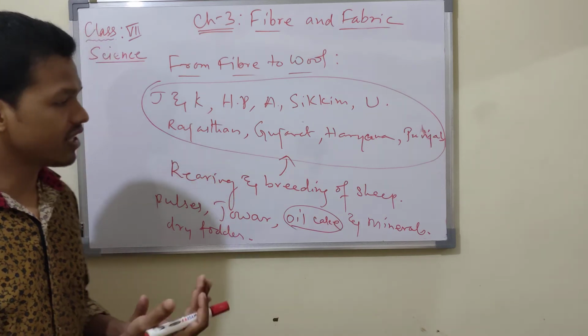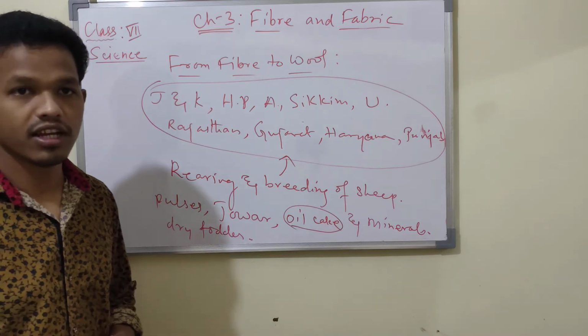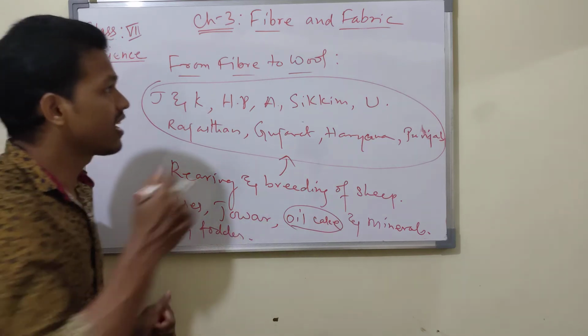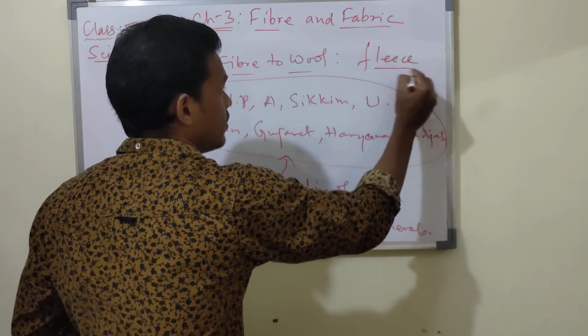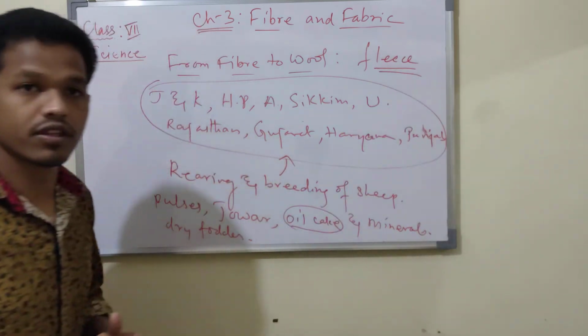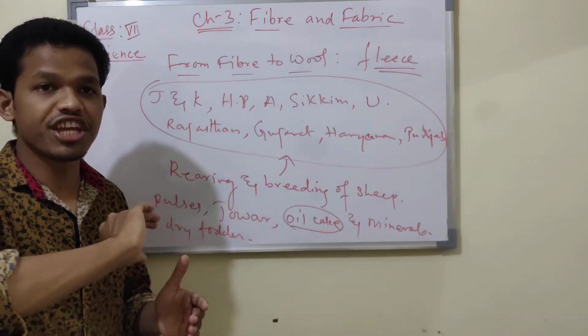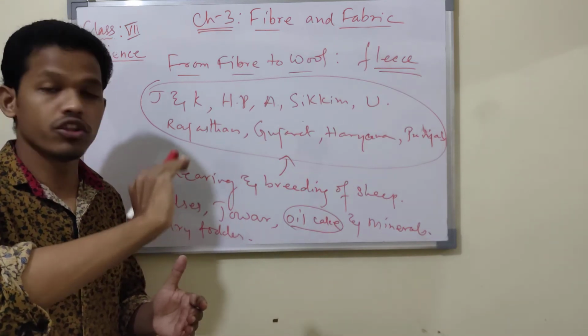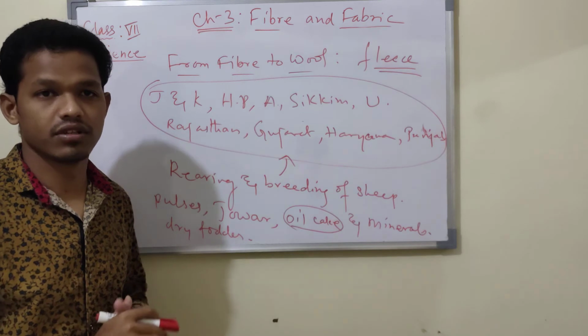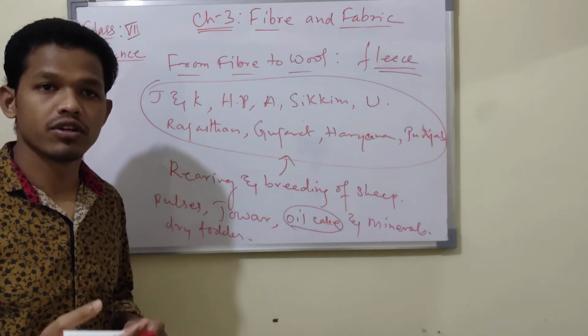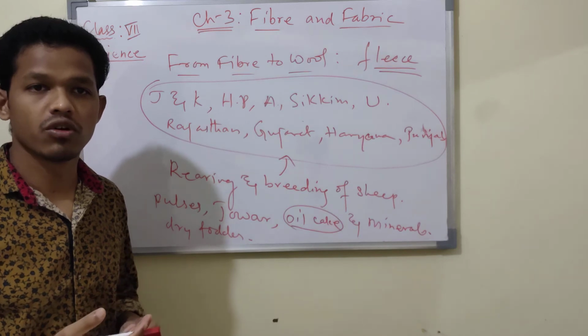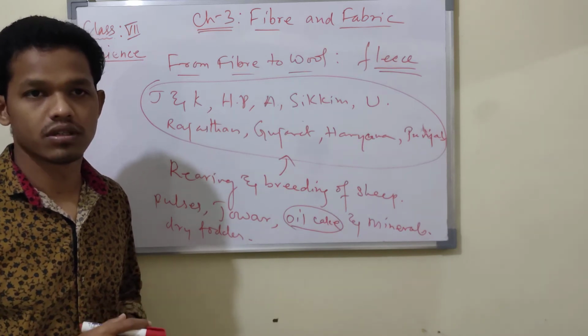So they cut the hair, or fleece, of the sheep. These are removed with the help of some machines, or we can say with the help of some scissors.